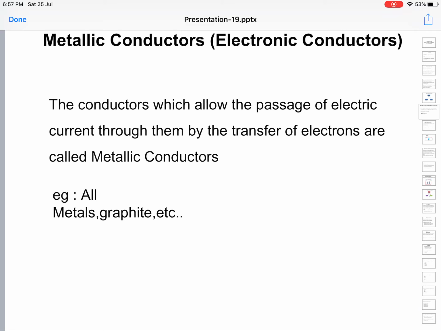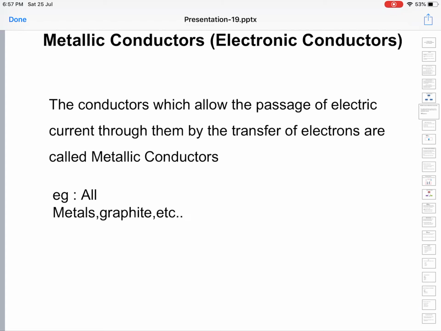So the conduction will decrease. Examples: all metals, all metallic alloys also, and the only non-metal is graphite. So here let's sum up. Let's see what happens during metallic conduction.